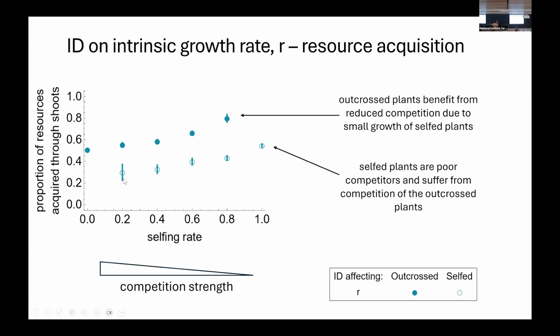And we see that indeed self individuals, the open symbols, acquire fewer resources than the outcrossed plants. And as the selfing rate increases, the frequency of self plants, so the small plants, increases, so competition decreases, and the fitness of both self and outcrossed individuals can increase.